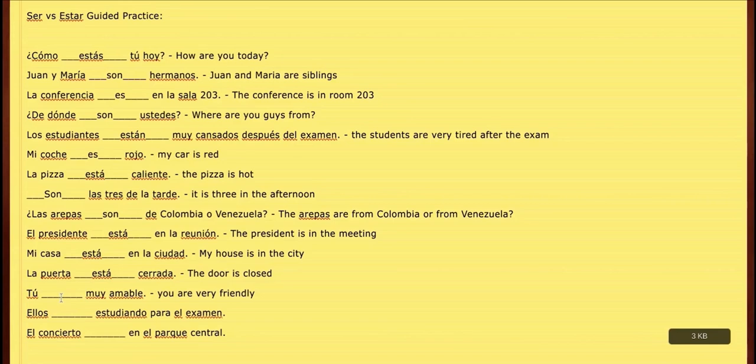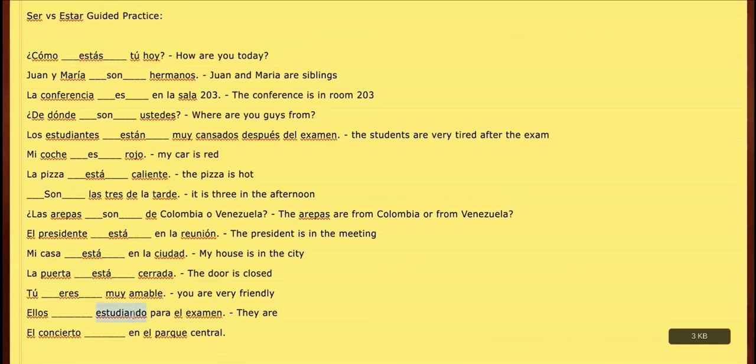No. Usually, if we're talking about a description about somebody like this, it's going to be ser. Now, it's in the tú form. And this tends to be like the hardest for students to remember. I remember this one was really hard for me to remember as well. But it's going to be eres. Tú eres muy amable.